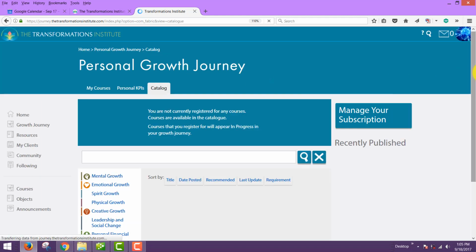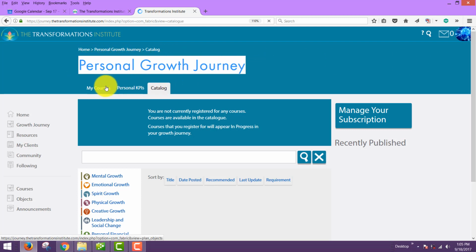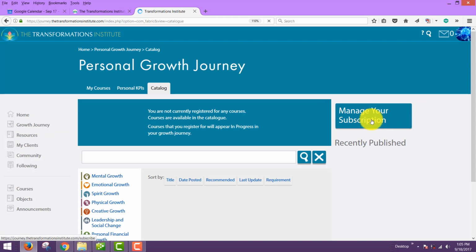What you'll see come up is the actual menu. Now this is if you are a free member in the personal growth journey, and here's your catalog. Any courses you're taking, complete or incomplete, are in the My Courses tab here. And you get to all this again by being in your growth journey. You can always manage your subscription here on the right as well.